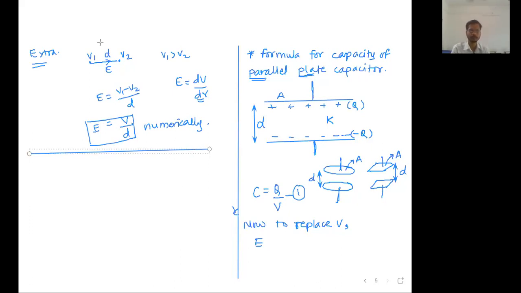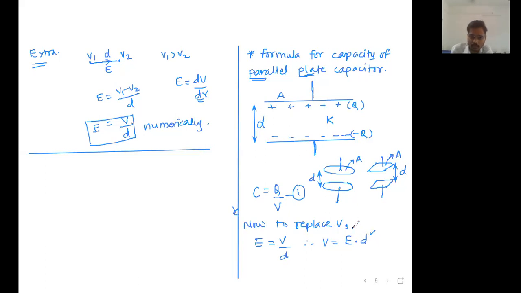Okay, sir. Now, if I write E is equal to V upon d, I can replace this V. Therefore, the replacement for V is equal to E into d. Now d is okay because it is already given as a dimension, meaning the distance between the plates. Area is also a dimension, the area of the plate. Both the plates are the same, so both have the same area A and the distance between them is small d.